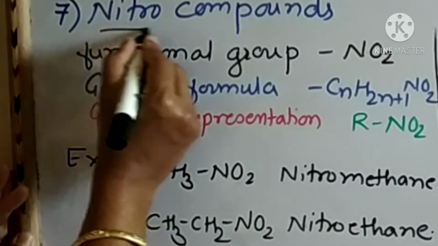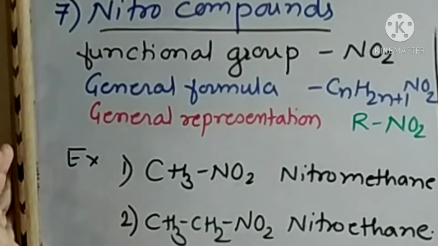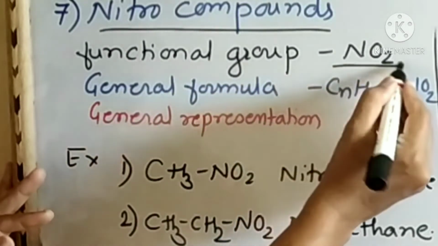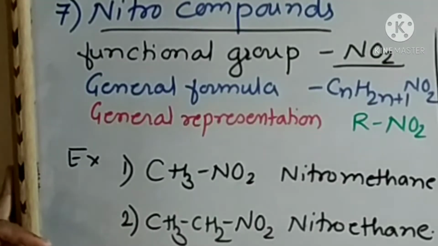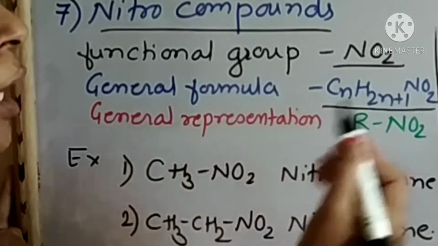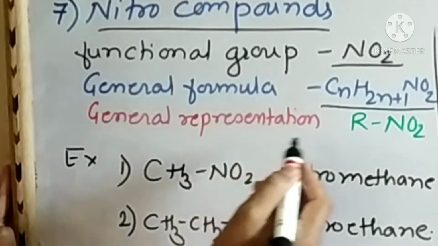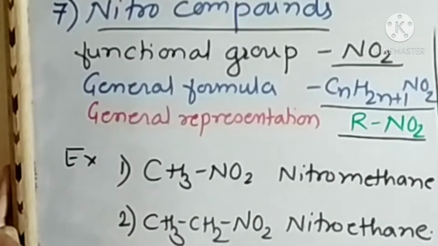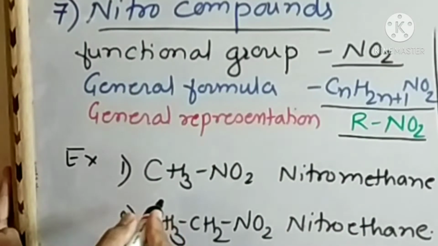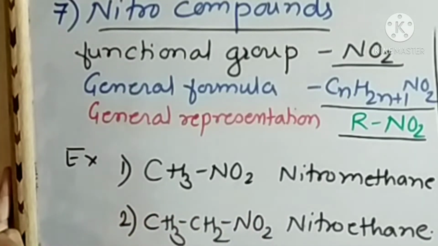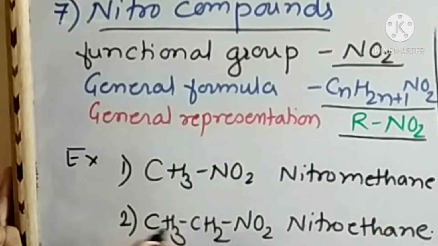Seventh number is nitro compounds. The functional group of nitro compound is NO2. General formula of nitro compound is CnH2n+1NO2, and general representation is RNO2. R is an alkyl group or hydrocarbon radical. For example, CH3NO2, this is methyl group, and the name of this compound is nitromethane. Second, CH3CH2 is ethyl group, and NO2 group is attached to ethyl group, therefore it is nitroethane.